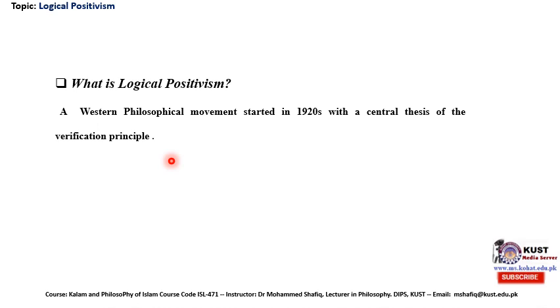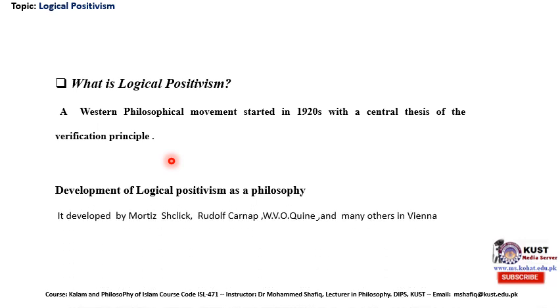This movement was developed by many philosophers and scientists, the most famous being Maurice Schlick, Rudolf Carnap, William Orman Quine, and many others of the Vienna Circle. It was known as the Vienna Circle because the movement took birth in Vienna, and there was a sort of group discussion among those philosophers and scientists.